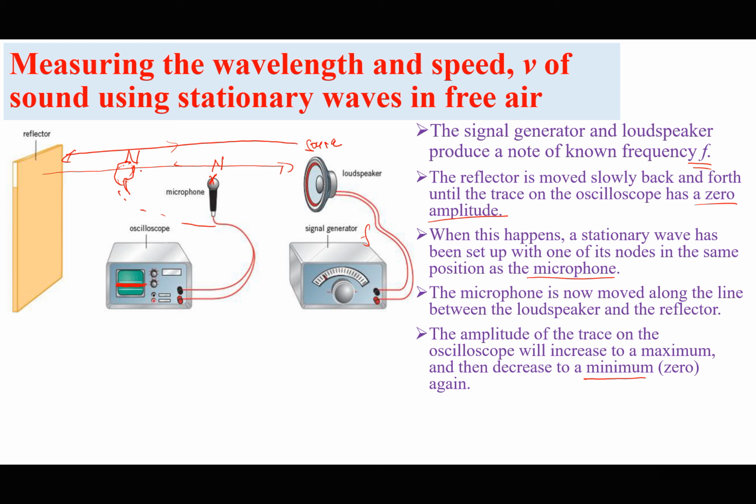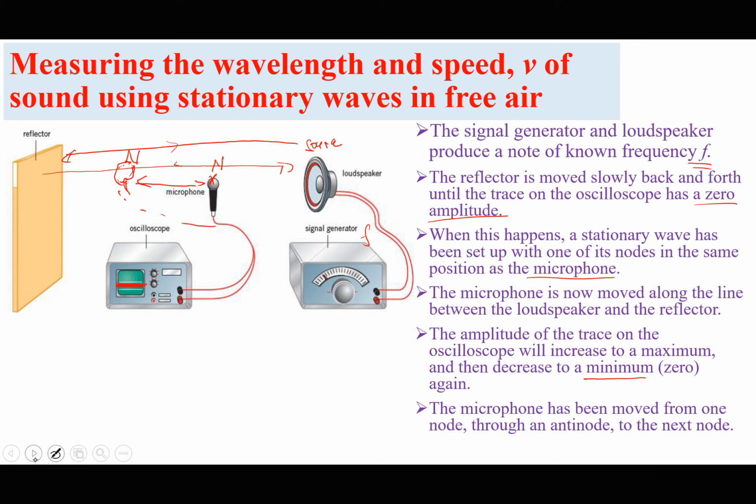So what do we need? We just need to measure the distance between these two positions, which is the distance between the nodes. The microphone has been moved from one node through an antinode to the next node. So between two nodes, we expect there to be an antinode, of course. Because if we initially noted a node at this point and we move the microphone, the reading increases to maximum and then goes back to 0.